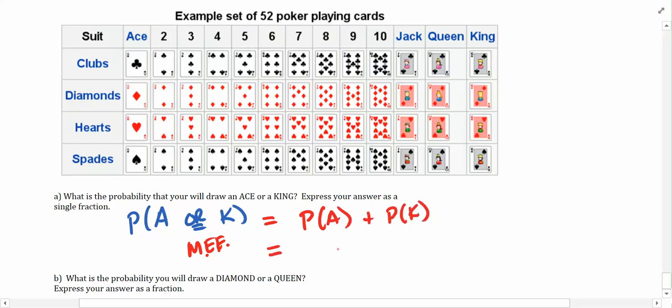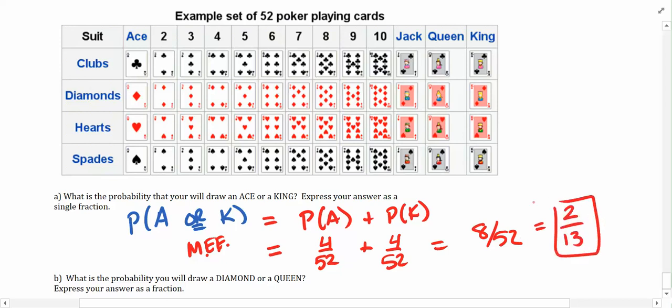So the probability of getting an ace is, well, look over here. Where are my aces? My aces are just the ace of clubs, diamonds, hearts, and spades. So there's only 4 out of 52 I could get for that one. And then the probability of getting a king, well, my kings are over here. That's also 4 out of 52. So that's a grand total of 8 out of 52, which I believe I gave you an answer of 2 out of 13 when you reduce the fraction as a single fraction.